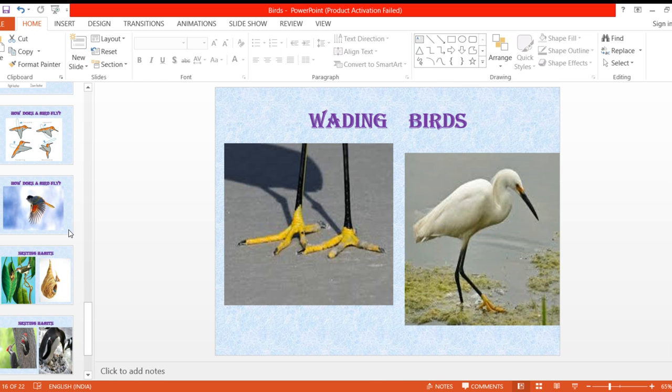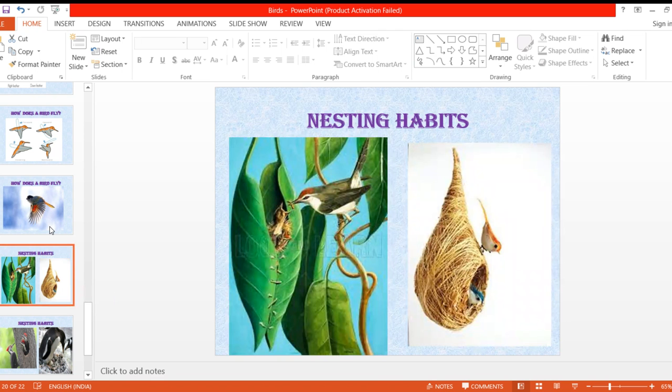Now the same way, each mother, let it be the human mother or the animals, and even the birds also, care for their young ones very much. So we will see how these birds also care for their young ones. Now see, there is one tailor bird. This tailor bird takes two leaves and weaves them. Can you see this?